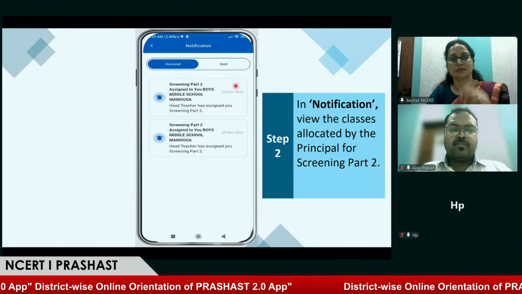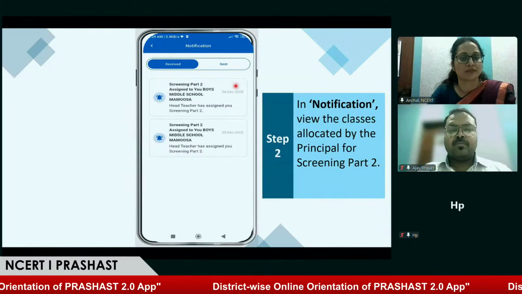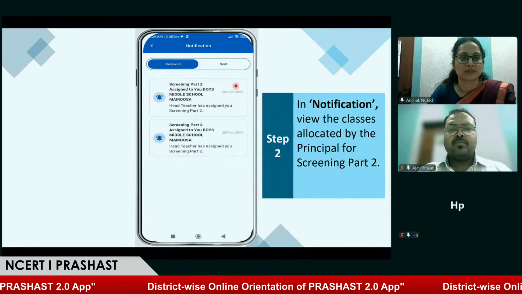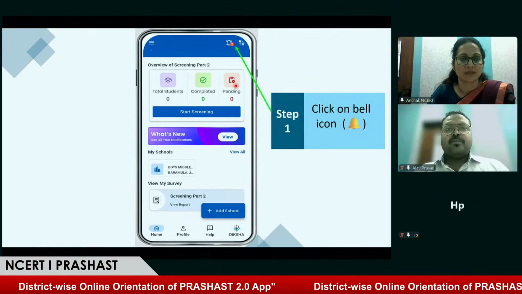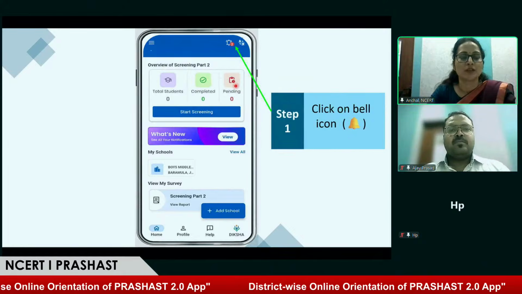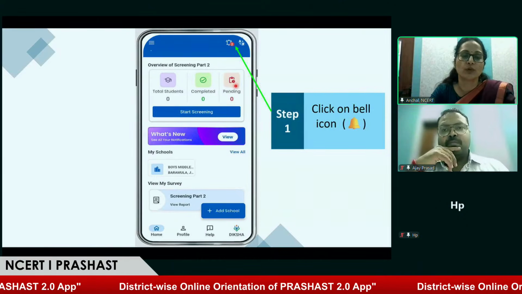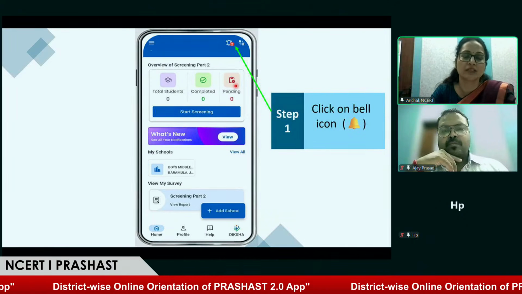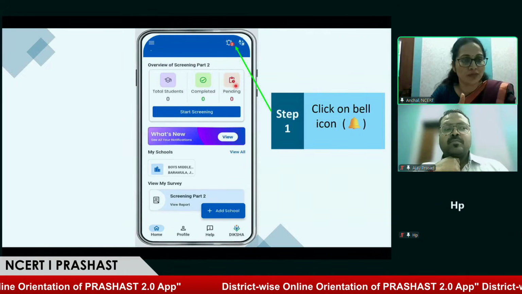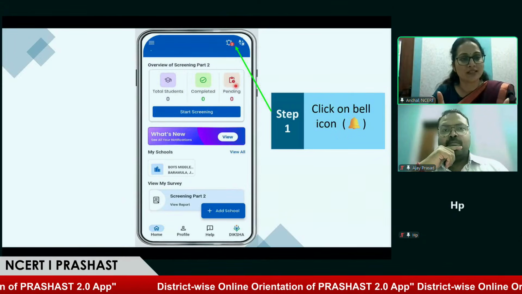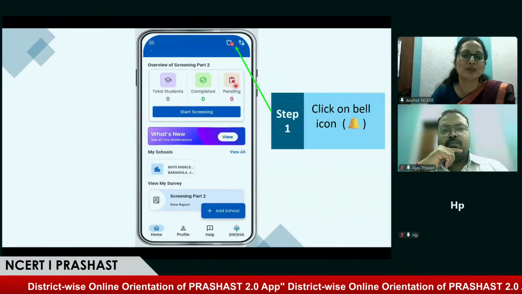So, sir, if we don't have a special education teacher in the school and we are calling from outside, the special education teacher will be coming to our school, isn't it, if we have special cases? Yes, sir. You can request the block level, cluster level officer to provide you support regarding the part 2 screening. The special educator and teacher should screen the child physically, not online, sir.